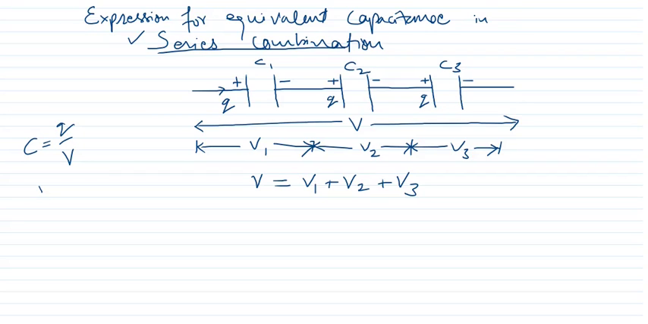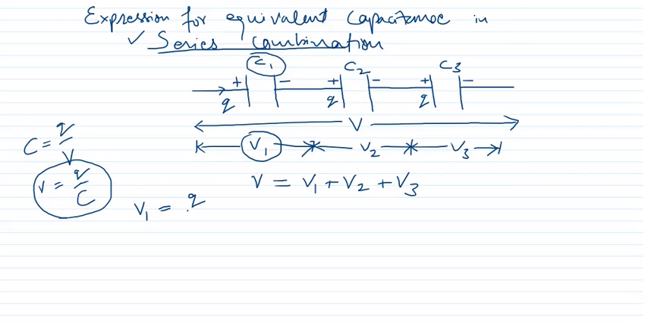C is equal to Q upon V. We will use this formula. So therefore V will be equal to Q upon C. From this expression, V will become Q upon C. By using this formula, we can write V1 will be equal to Q for this capacitor. Q is the same, but what is the potential? Potential is V1. Capacitance is C1. So therefore it will become Q upon C1.